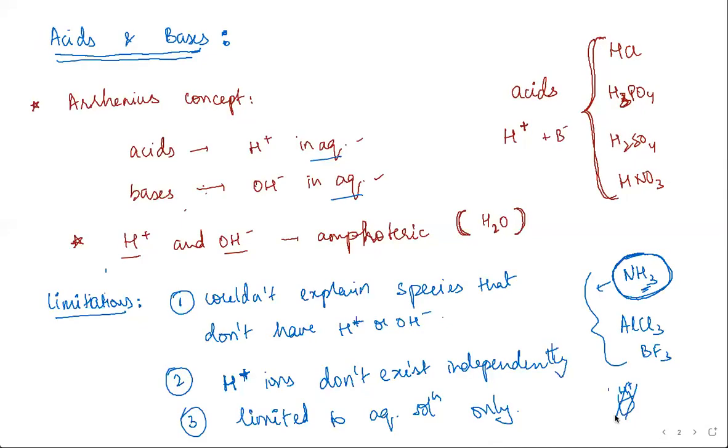So the next iteration. Ma'am, could you elaborate on the second point, H plus doesn't exist independently? Okay. H plus and OH minus ions, you can't take a beaker full of H plus ions. H plus ions don't exist independently. For example, even if you put HCl in water, that solution is not going to contain only H plus ions. It is going to contain a small amount of OH minus ions and Cl minus ions also.